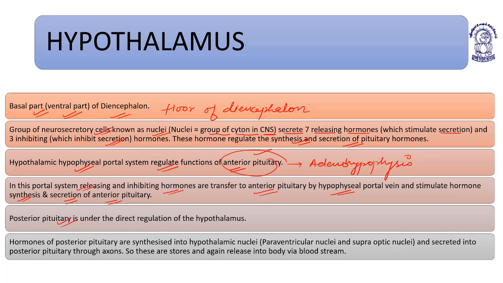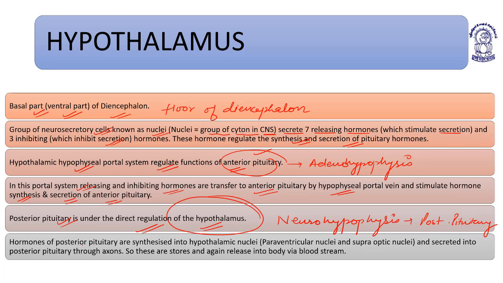Posterior pituitary is under the direct regulation of the hypothalamus. That is why the posterior pituitary is also known as neurohypophysis.